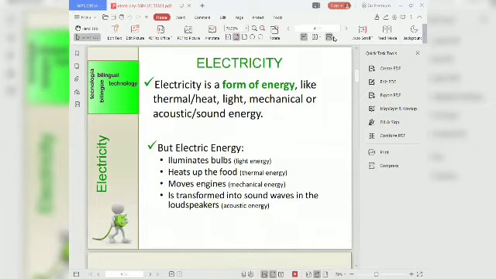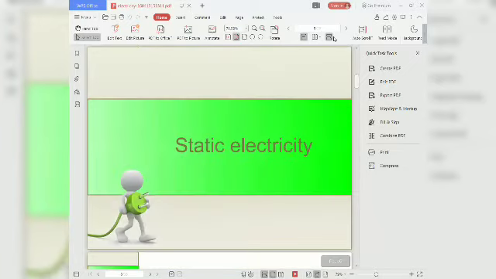Electricity is a form of energy like thermal, heat, light, mechanical, or acoustic sound energy. So our examples are the illuminated bulbs. In the illuminated bulbs, we use the light energy. Like that, heating up food uses thermal energy, moving an engine uses mechanical energy, and it is transformed into sound waves in the loudspeaker, using acoustic energy.